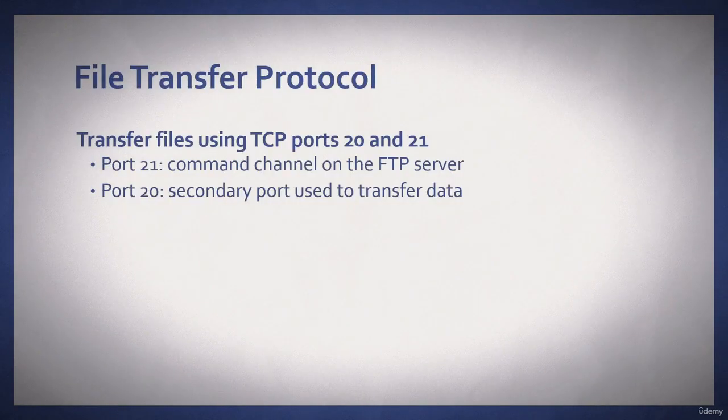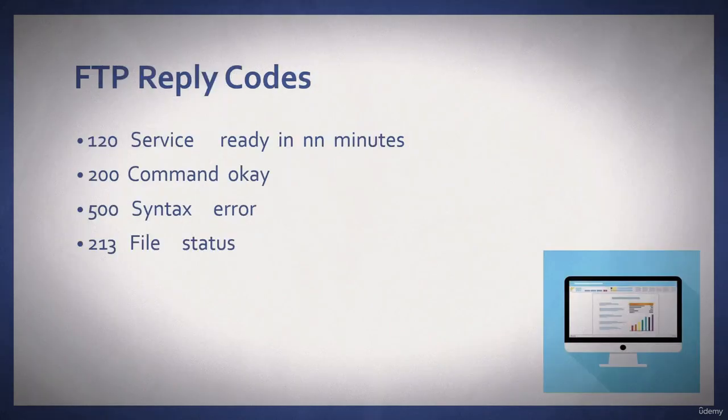FTP transfers files using TCP ports 20 and 21. Port 21 is the command channel on the FTP server, and port 20 is the secondary port used to transfer data. Once you get into the server, you are going to see a series of reply codes, and this will tell us the state of the data transfer.